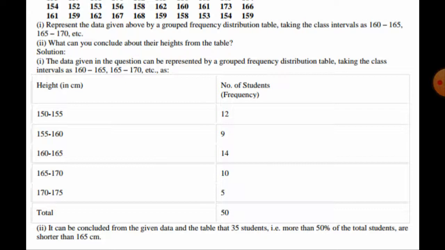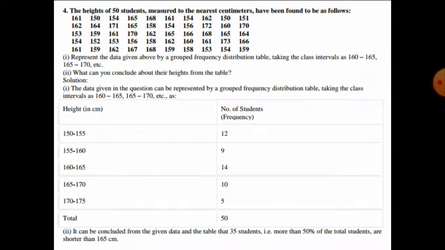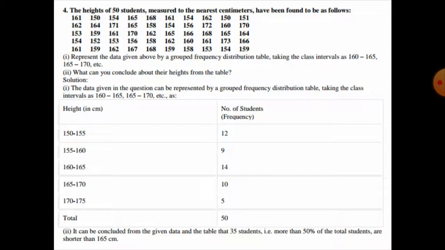In the second case, from this information we can conclude from the given data and table that 35 students, that is more than 50% of the total students, are shorter than 165 centimeters. So from this grouped frequency we can conclude this.